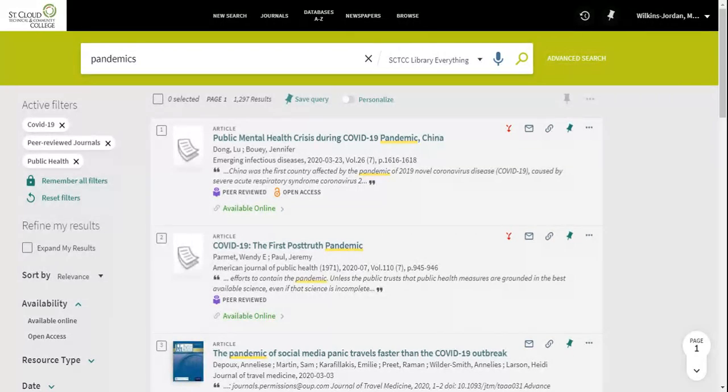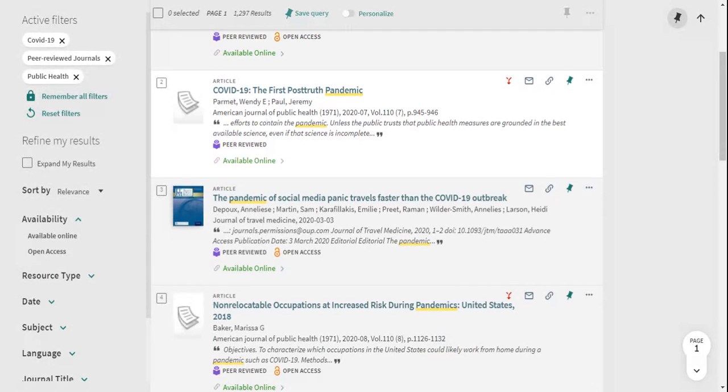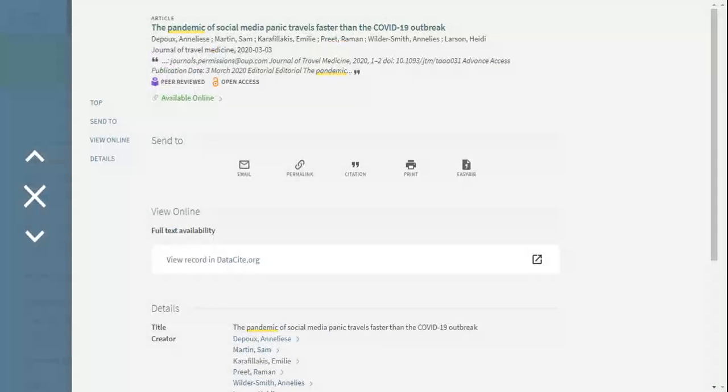Okay, so I'm down to 1,300 and some. Interesting. All right. Let's see. What looks good? I don't know. We were just talking about social media. So let's click on this article. It does look interesting. So, the pandemic of social media travels farther than the COVID-19 outbreak. It's got several authors. That can be a really good sign.